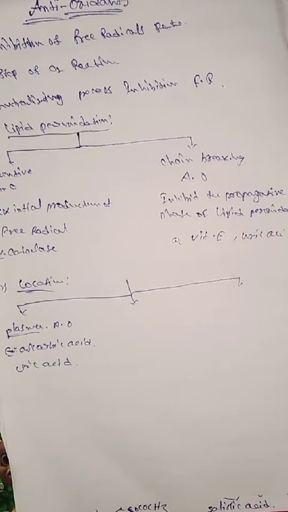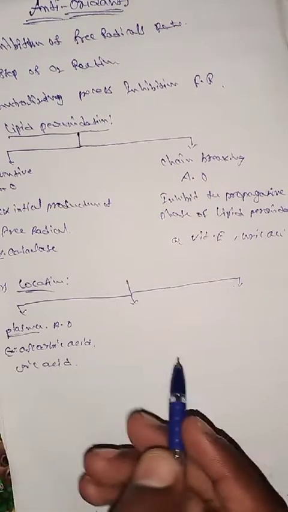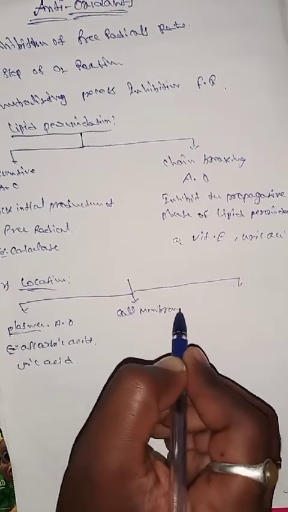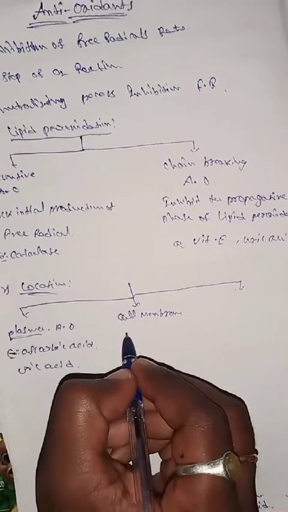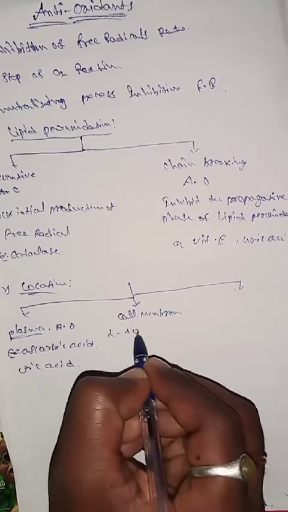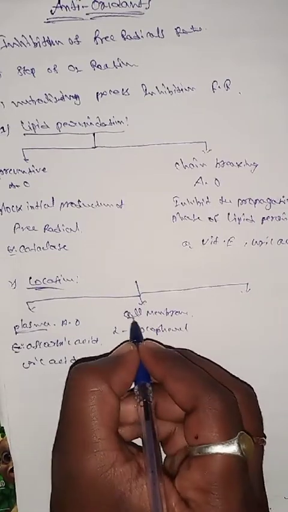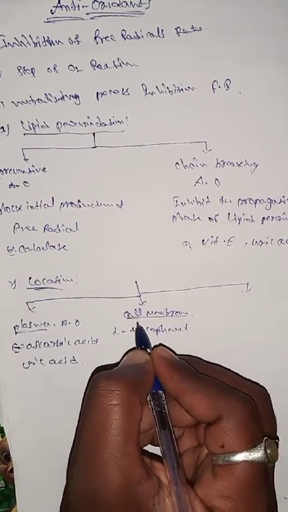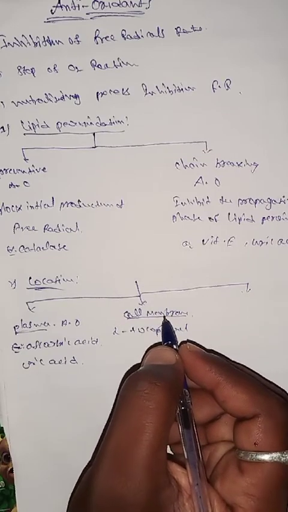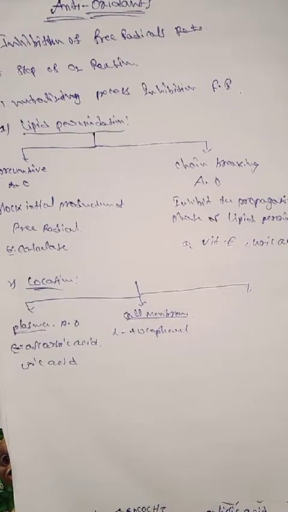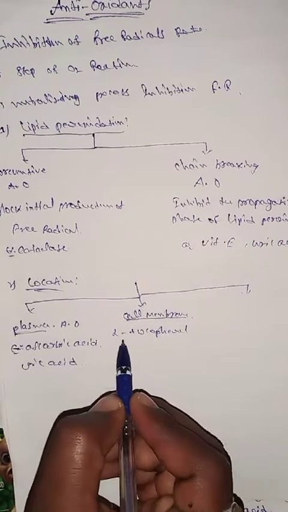The second classification is cell membrane antioxidants. An example is tocopherol, alpha tocopherol. Alpha tocopherol mainly acts on the cell membrane. The outer layer is known as the cell membrane, which also contains oxygen and participates in the production of free radicals. That is inhibited by alpha tocopherol.